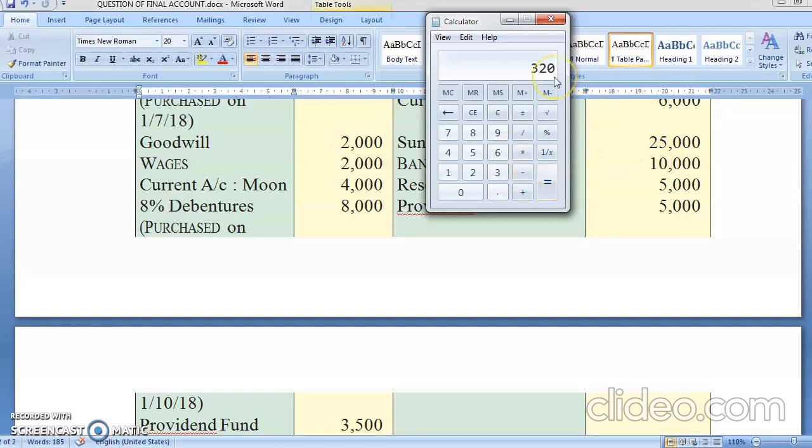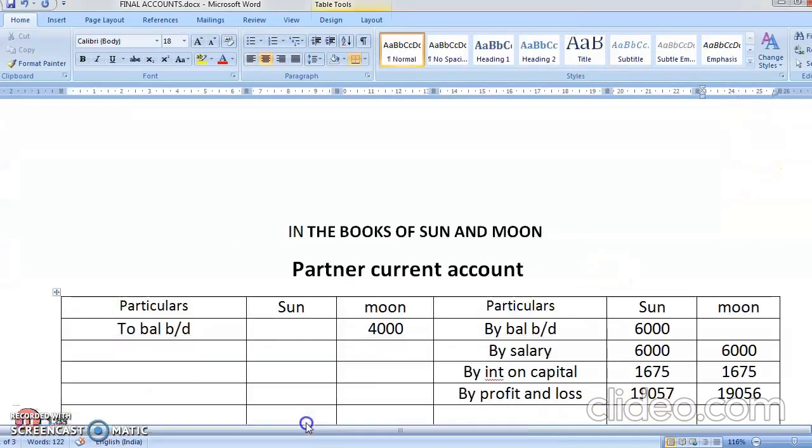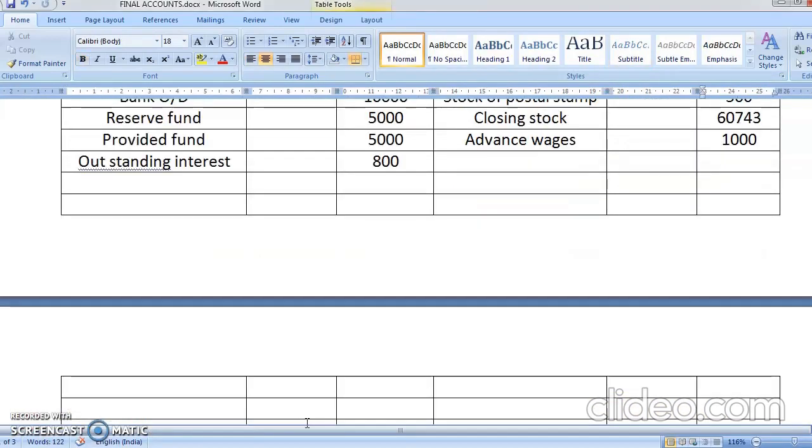Now what are the two effects of this? One effect will come on the credit side of the profit and loss account as income receivable, and the second effect will come on the asset side of the balance sheet because it is receivable. You will receive the interest, so you will write here interest receivable. Are you getting me, children? So interest receivable is 320.